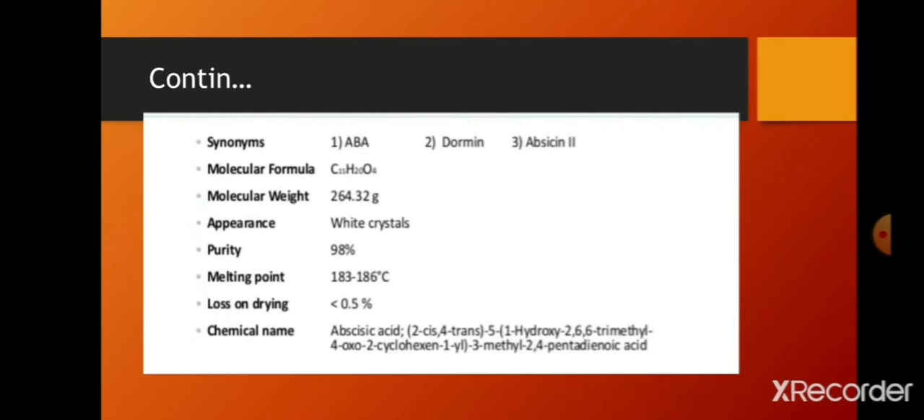Next, its molecular weight is 264.32 grams, it appears as white crystals, and 98% purity will be there. The chemical name is very long, that is 2-cis,4-trans-5-(1-hydroxy-2,6,6-trimethyl-4-oxo-2-cyclohexen-1-yl)-3-methyl-2,4-pentadienoic acid.